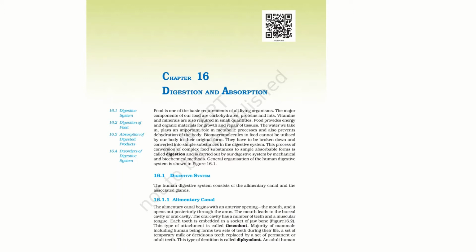The mouth leads to the buccal cavity or oral cavity. The oral cavity has a number of teeth and a muscular tongue. Each tooth is embedded in a socket of the jawbone. The inner part of the tooth is known as the root, and that root is attached in the socket of the jawbone. This type of attachment is called thecodont.